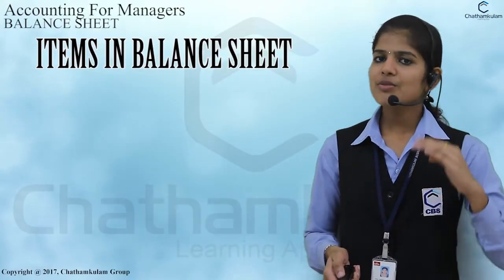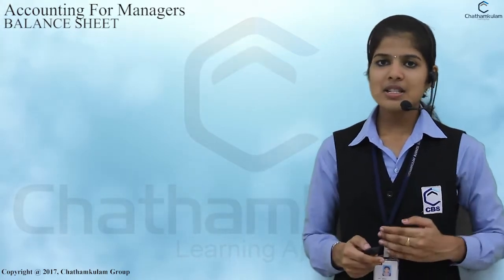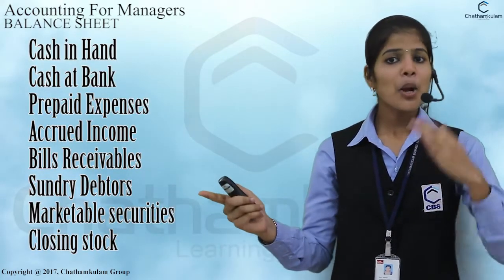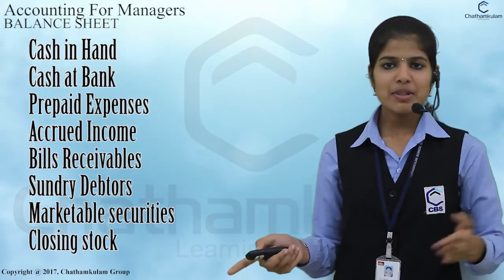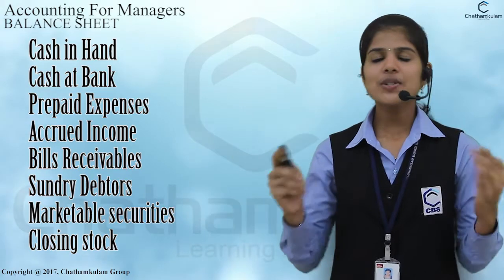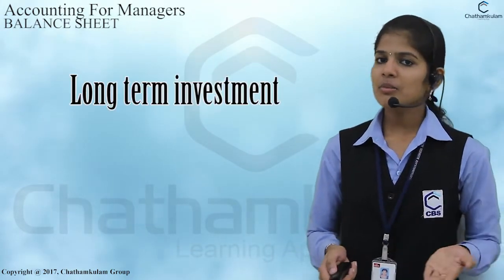There are certain items which are included in the current assets. Which are the items included in the current assets? Cash in hand, cash at bank, prepaid expense, accrued income, bills receivable, sundry debtors, marketable security, closing stock are under the current asset. And the next, long-term investment.